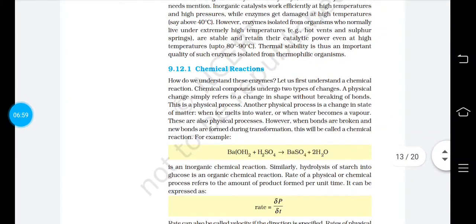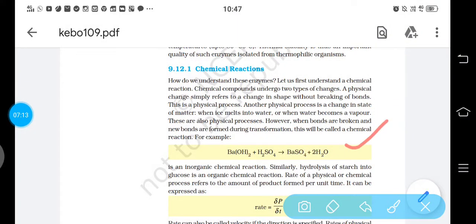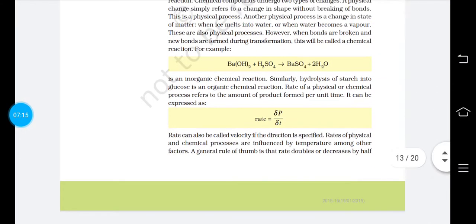Chemical reactions, we know what chemical reactions are. These are the reactions in which certain bonds get broken up, then new bonds are formed, or a few molecules get combined to make a new product, like here it is given in the example we can see. And how can the rate of reaction be defined, or how can it be represented?